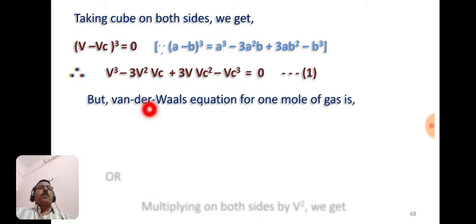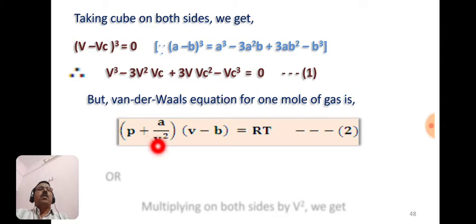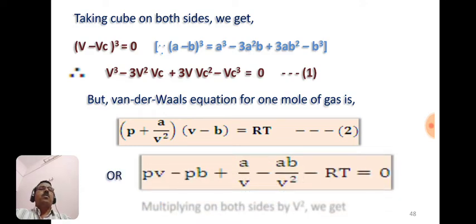Now, the van der Waals equation for 1 mole of gas is (P plus A by V square) into (V minus B) equals RT. We can rearrange or simplify this equation. P into V is PV, minus P into B is PB, plus A by V square into V is A by V, and A by V square into minus B is minus AB by V square, and RT is taken to the left hand side, so minus RT equals 0.